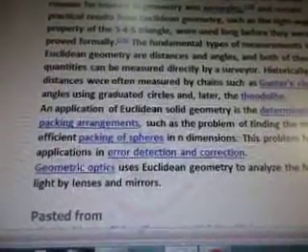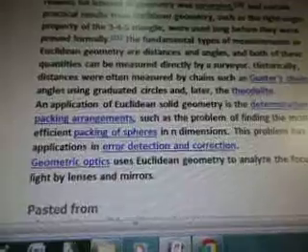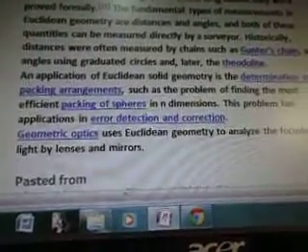Never mind. An application of Euclidean solid geometry is the determination of packing arrangements, such as the problem of finding the most efficient packing of spheres in n dimensions. This problem has applications in error detection and correction. Geometric optics uses Euclidean geometry to analyze the focusing of light by lenses and mirrors.